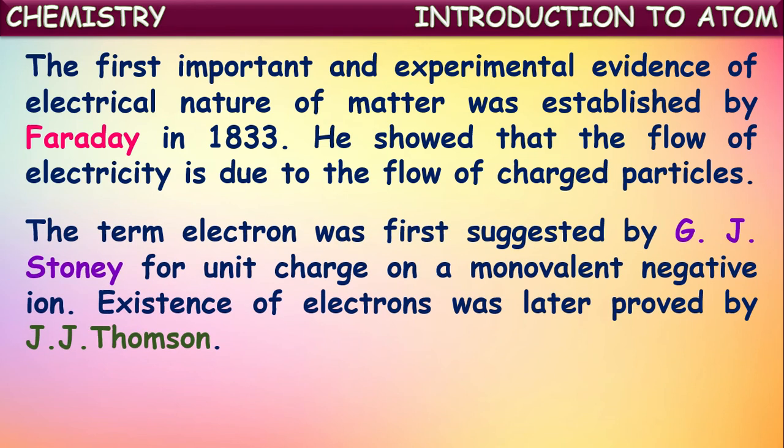The term electron was suggested by G.J. Stoney for the unit charge on a monovalent negative ion. So, after the finding of these charged particles inside the matter, the smallest unit of charge was named electron by the scientist G.J. Stoney, and the existence of electrons was later proved by J.J. Thomson. The electrons were discovered by J.J. Thomson.